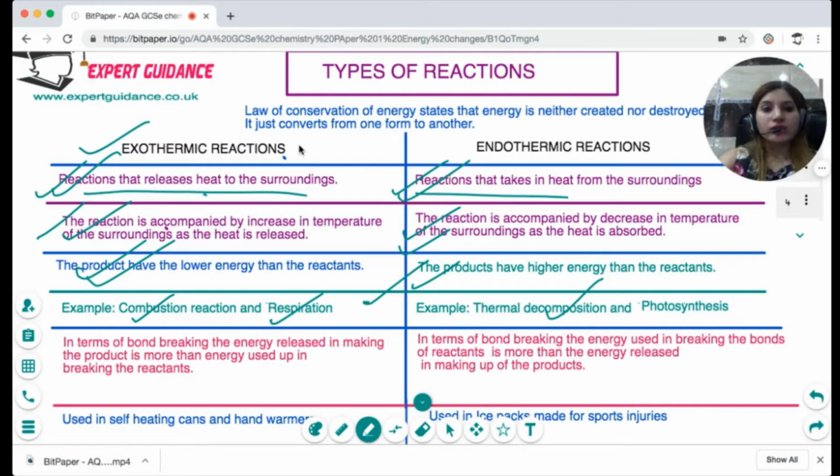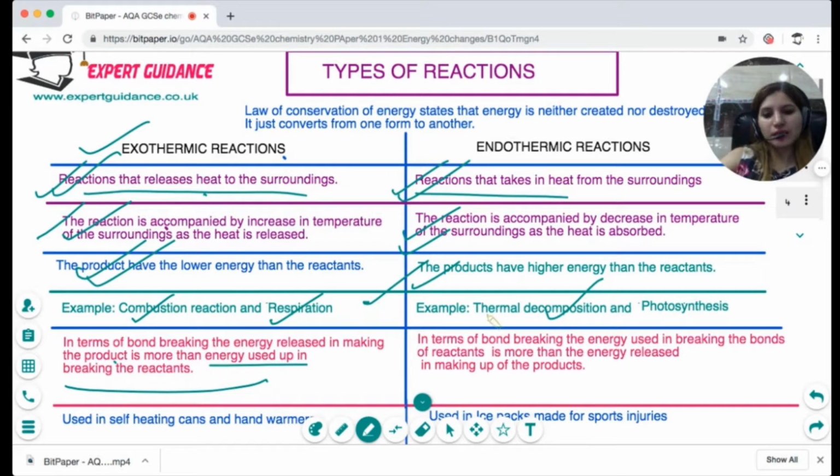Now, we can also define exothermic and endothermic in terms of bond breaking. In terms of bond breaking, the exothermic reactions are releasing more heat. Whenever the product is made, heat is released. And whenever the reactants are broken down, heat is taken in. So, every reaction, in order to break the bonds, takes in heat. And whenever it makes a bond, it will release heat.